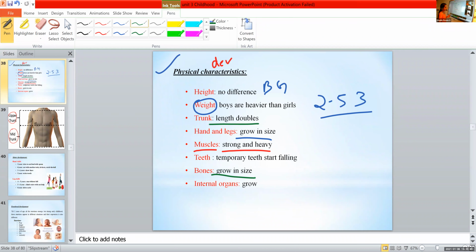Okay, then about the bones. As a part of the development, their bones grow in size. The 300 bones change into 206 bones, right? Because of the calcium deposition, and they join together. Some bones join together to form 206 bones.